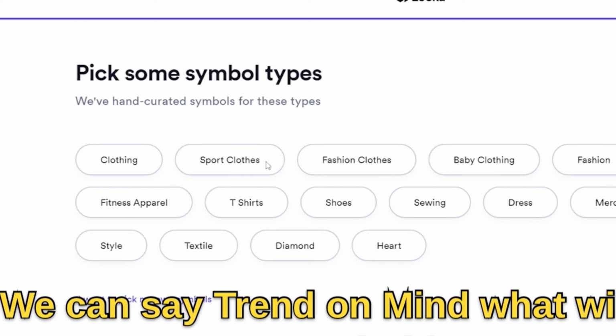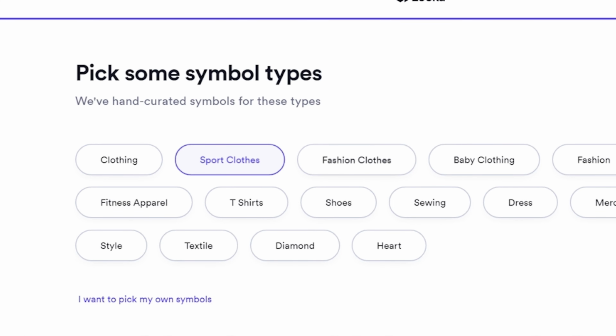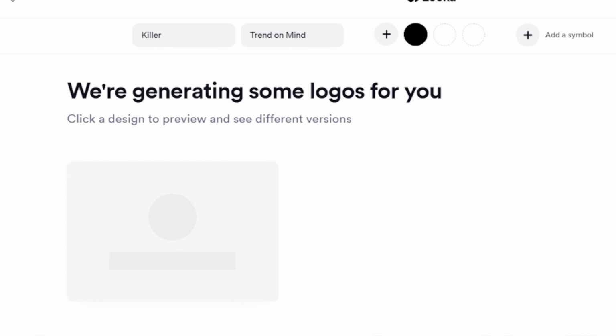What were the sports clothing? We could select which type of clothing. Basically, it will filter down or narrow down the exact brand that you are going to make, and it will create the exact logo for you all. It will take some time, but wait, it's generating.